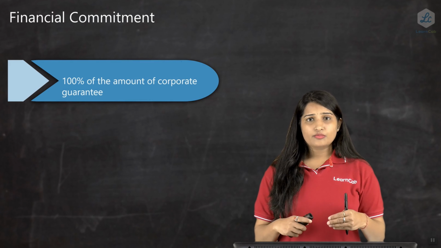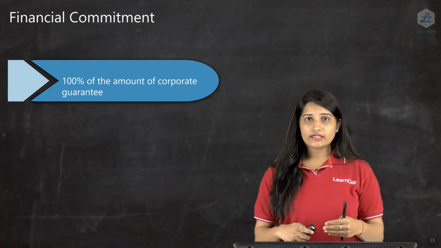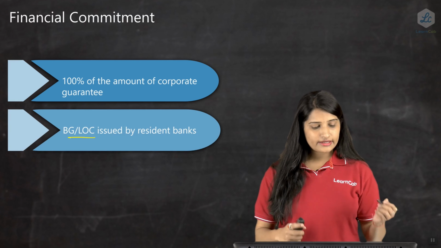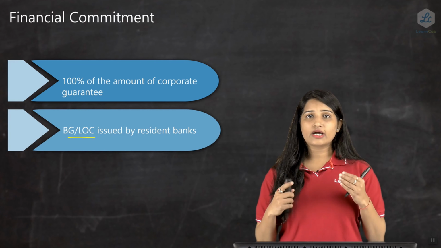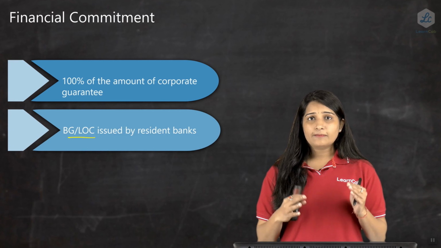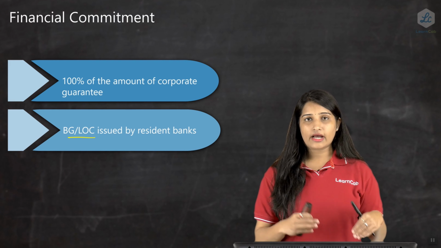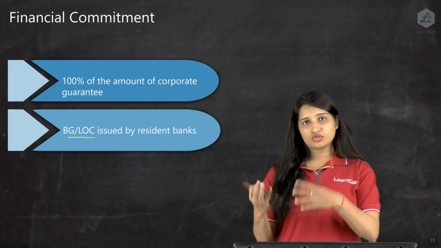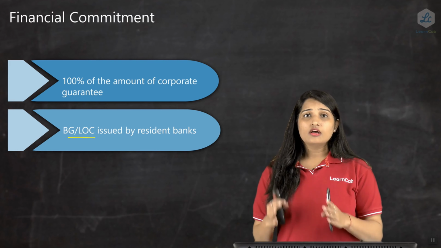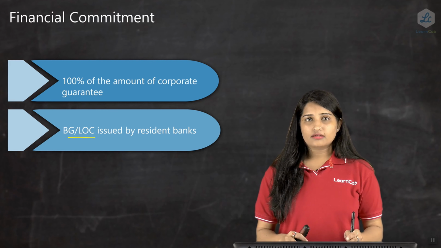The next is 100% of the amount of the corporate guarantee, bank guarantee and letter of credit which is issued by the resident bank. So any bank guarantee or letter of credit which is given by a resident bank on behalf of an Indian party to the overseas company is also a part of a financial commitment.